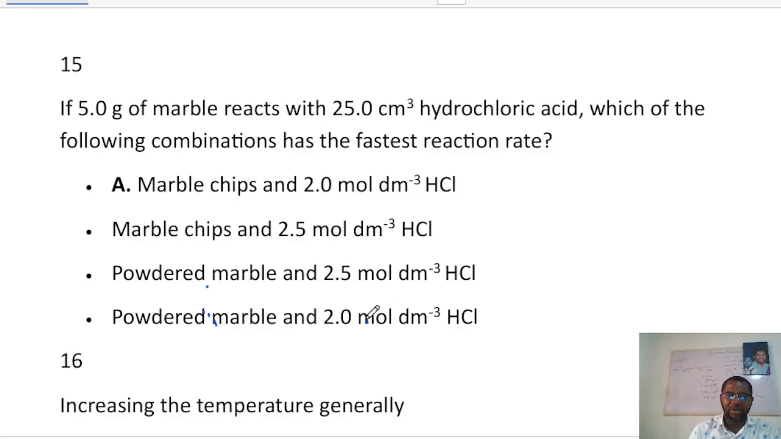Now, if I compare the concentration, the higher the concentration, the higher the rate of reaction. An increase in concentration always increases the rate of reaction, so the answer is C.